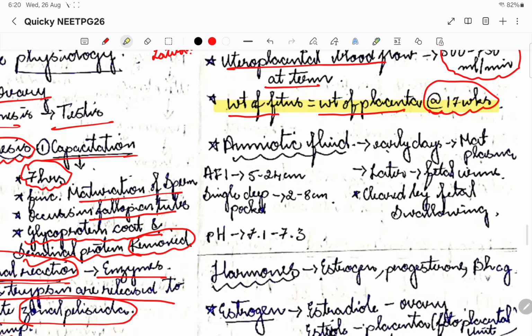Now that we have discussed the placenta, let us discuss the amniotic fluid that covers the baby.